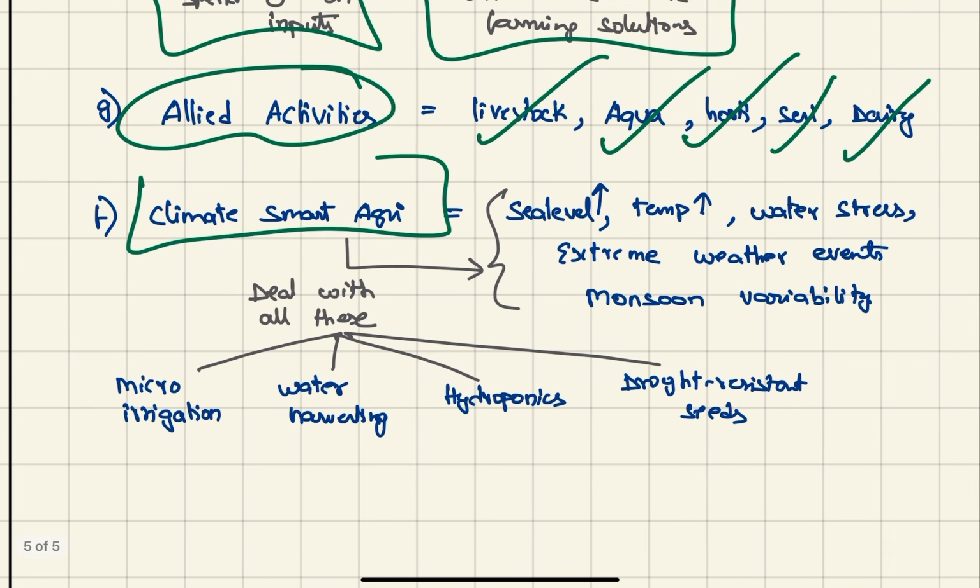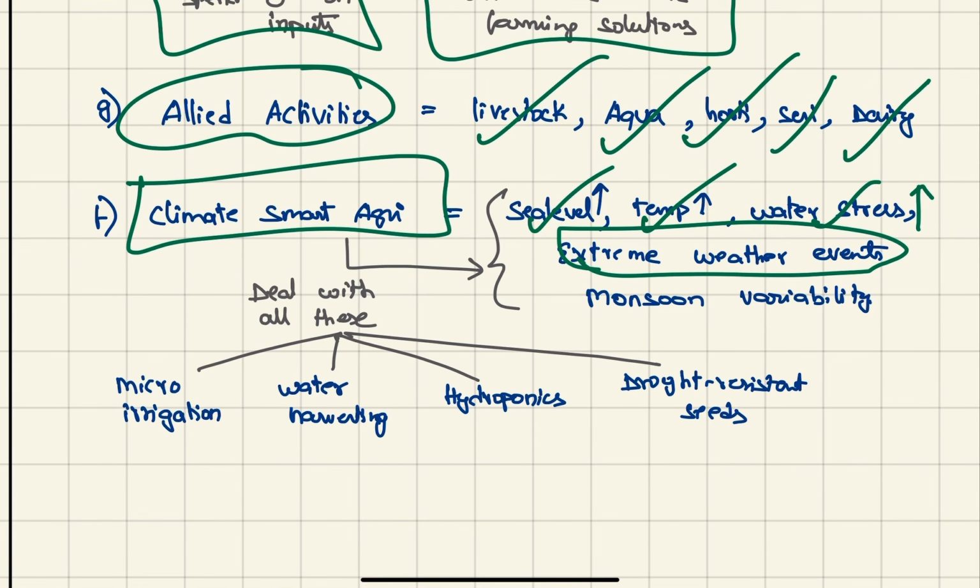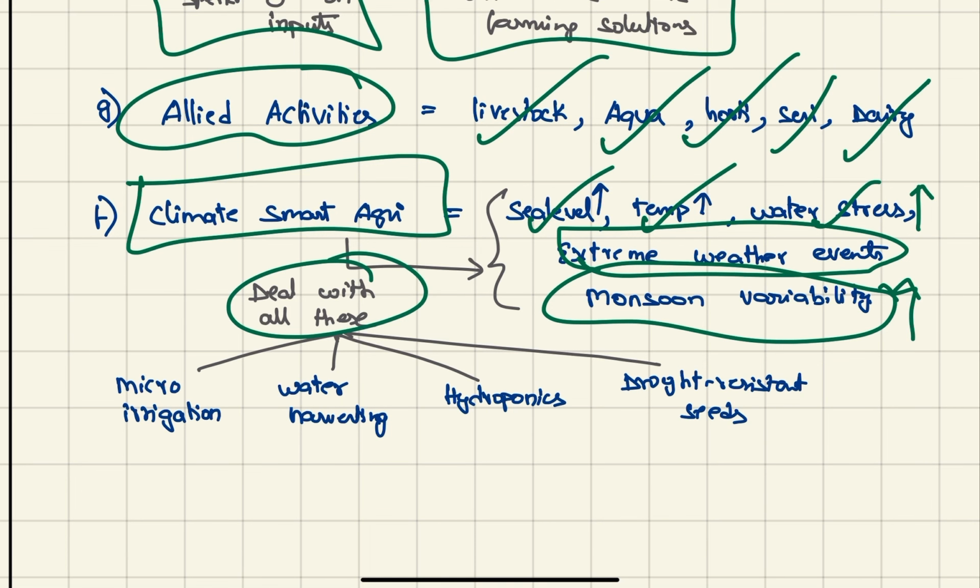And finally, climate smart agriculture. Because of climate change, the sea levels will be rising, temperatures will be rising, because of which water stress will also increase, extreme weather events will become more common, and monsoon variability will increase. So to deal with all this, we have to follow steps like micro irrigation, water harvesting, hydroponics and drought resistant seeds.